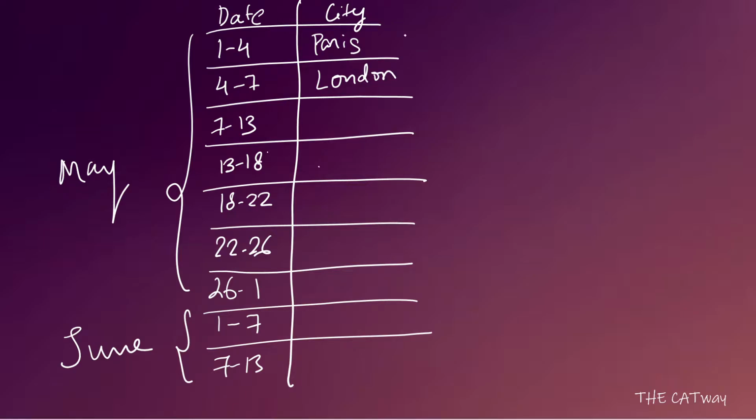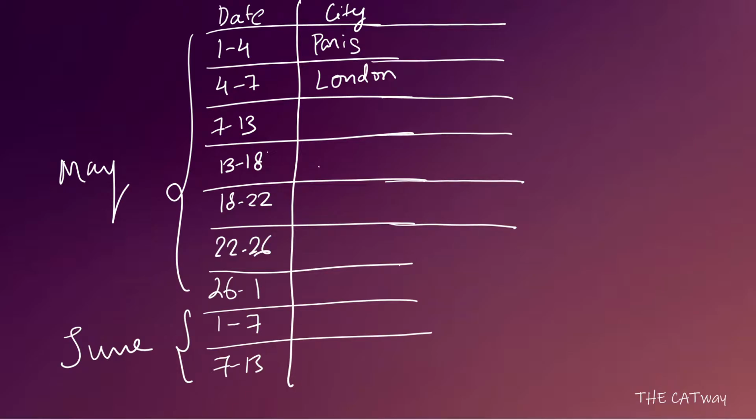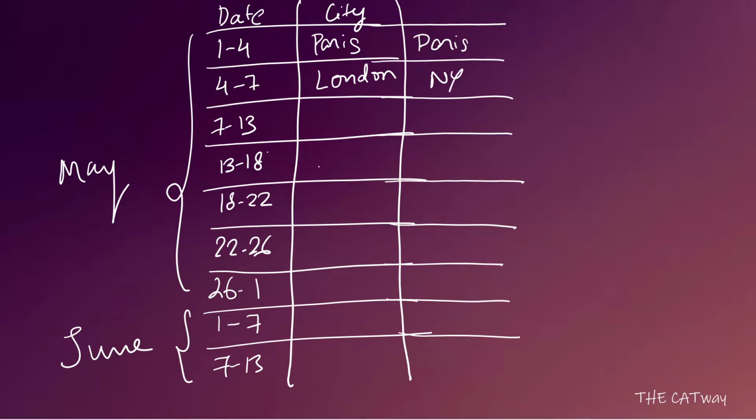In one case he is traveling to London, so let's extend our table now. So he is traveling to London, and in the second case we are taking him to New York. Now let's see what we can do. So on May 7th he could not have traveled back to Paris or Zurich because he left Zurich and Paris on May 1 and May 4th respectively, and in both the cases 10 days have not elapsed. So that means the only possibility for him to go in case 1 is New York and in case 2 is London. So let's fill it.